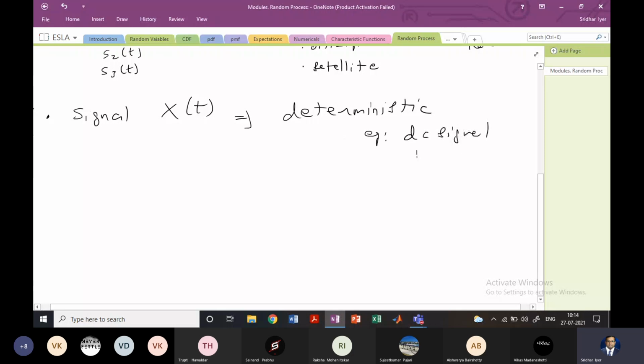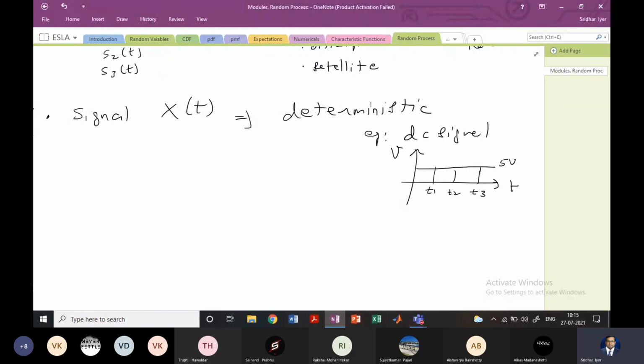Why is a DC signal deterministic? Because if I draw this as a graph, let the y-axis be voltage, then a DC signal is just like this. Let's take an example of 5 volt. So I know that at every instant T1, T2, T3, whichever instant of time I take, 10 o'clock, 11 o'clock, 12 o'clock, it doesn't matter, this signal is always going to be constant, right?